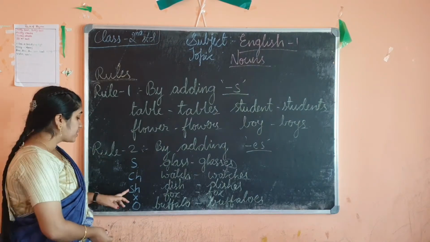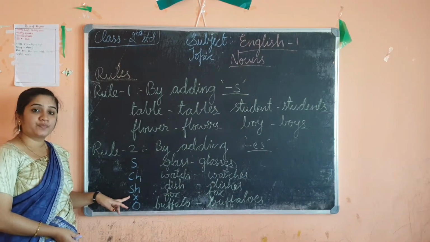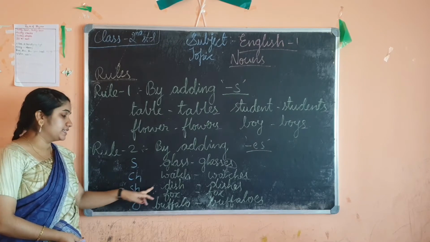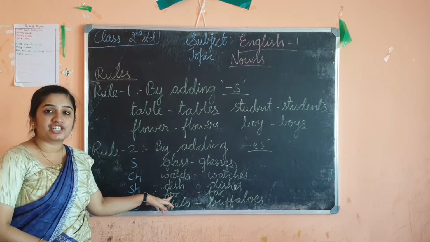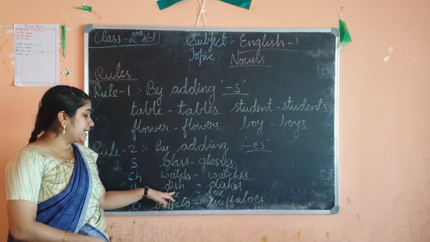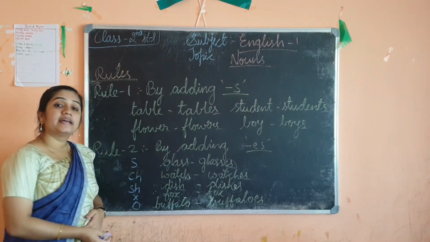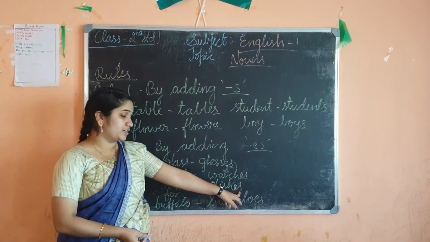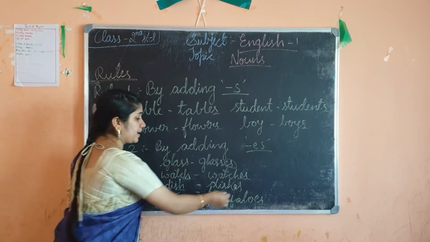Watches, watches. Then the next condition, sh. If a word is ending with sh, like dish, okay, dish. So the word is ending with sh, so I should add es at the end.